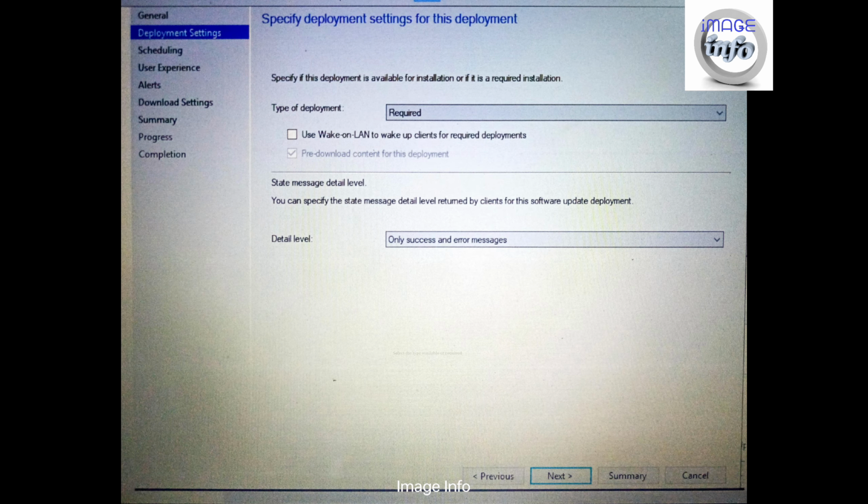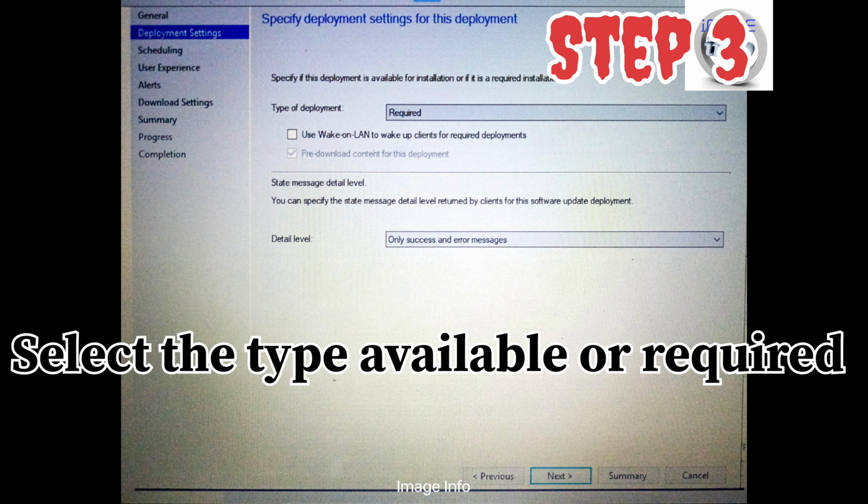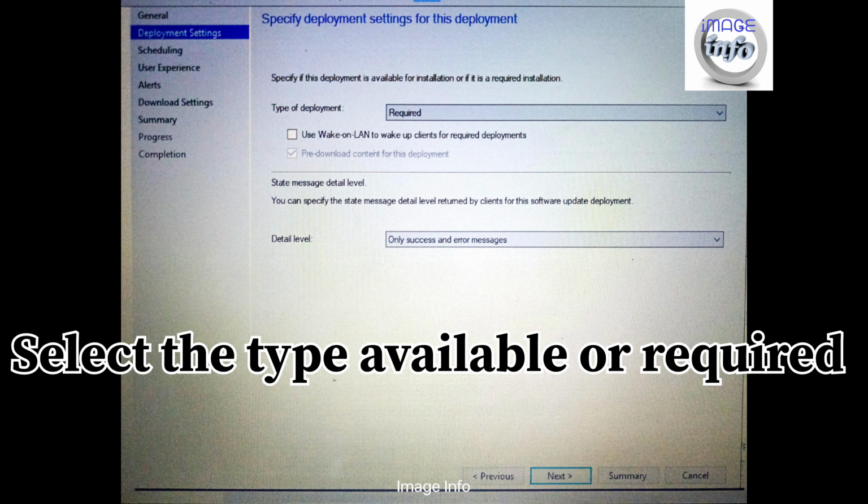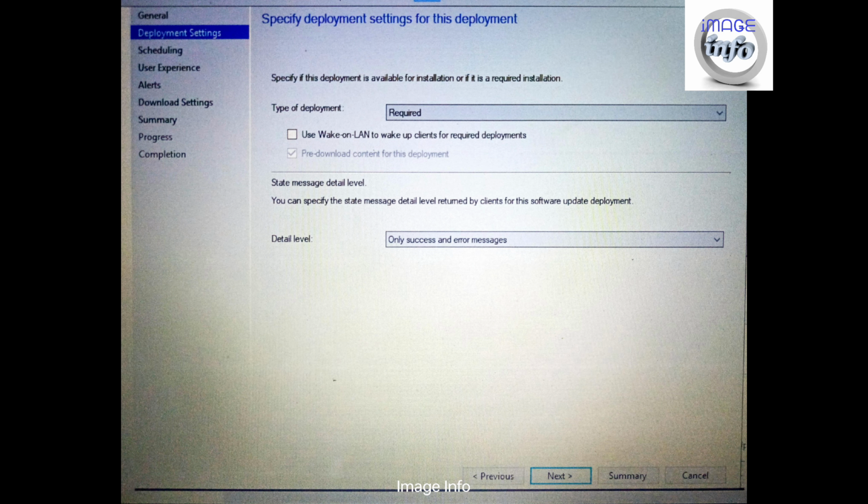Then in the next window you have to select available or required from the drop down menu. So both are the two different types of deployment. If you select required, then updates will become available in software center and will get automatically installed. And if you select available, then software updates will remain available in the software center and will wait for someone to trigger the installation from software center. So here we have selected required as the deployment type.